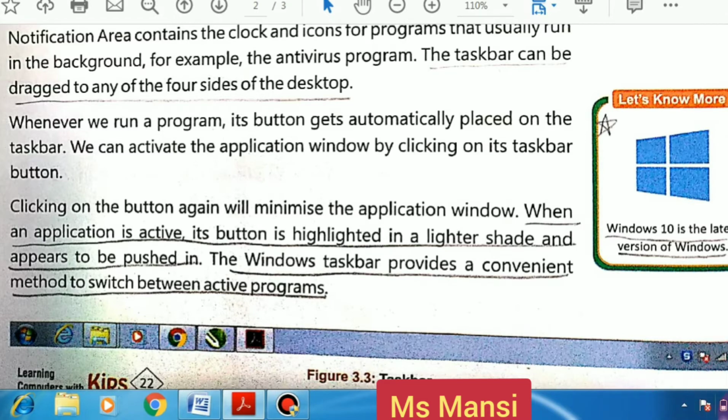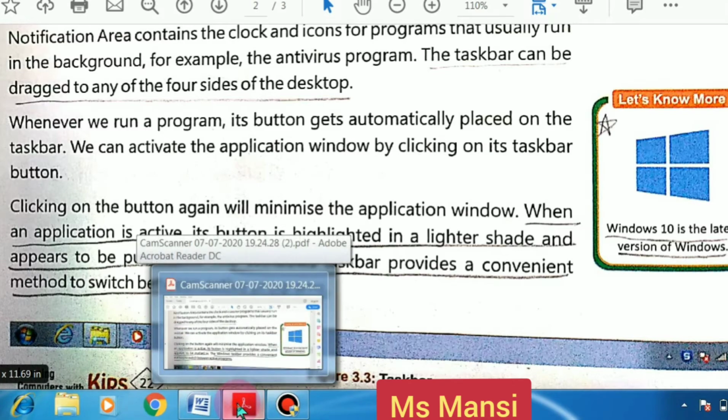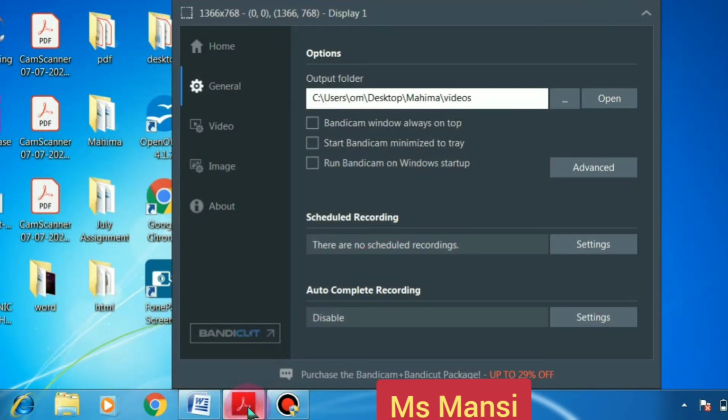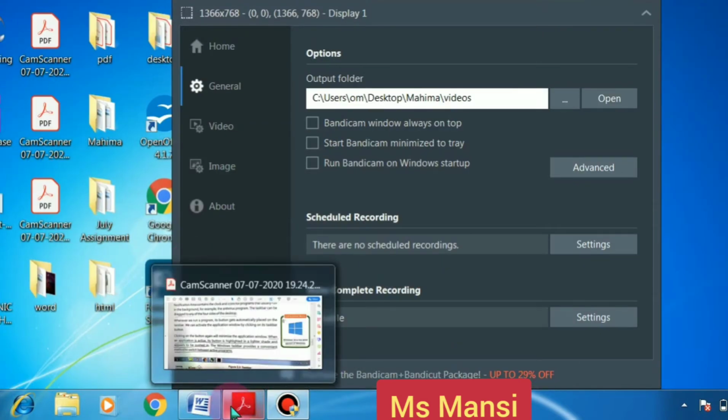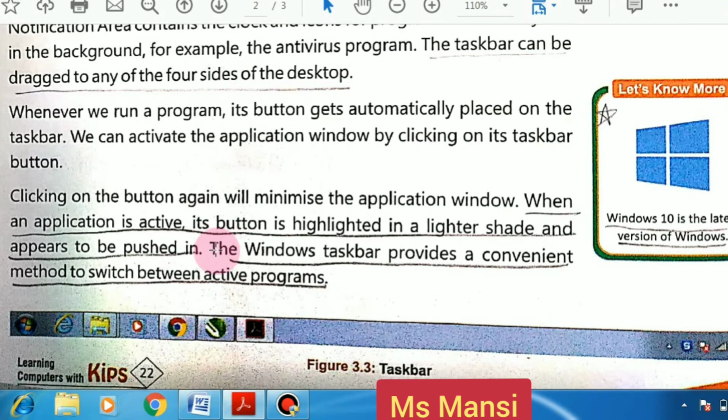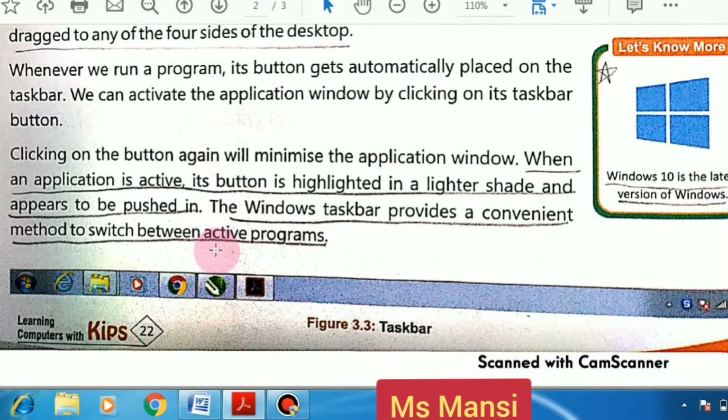Okay, and this contains the clock and various icons that are running in the background. You can open any of the applications that are on the taskbar. You can just open it or you can also minimize it. If it is open, you can minimize it and it goes on the taskbar. So you can switch between active programs.